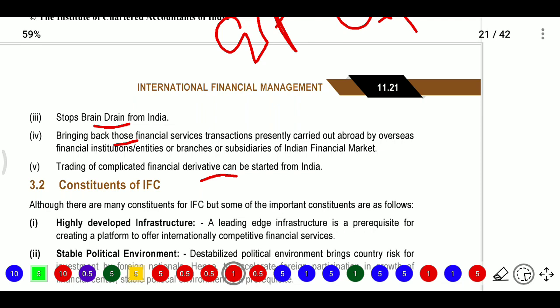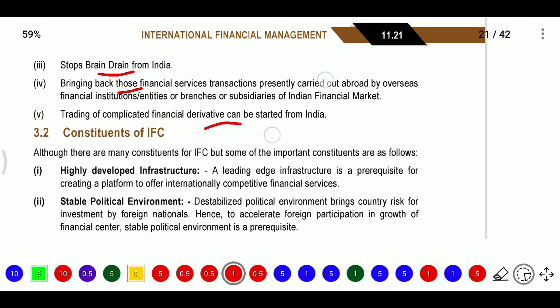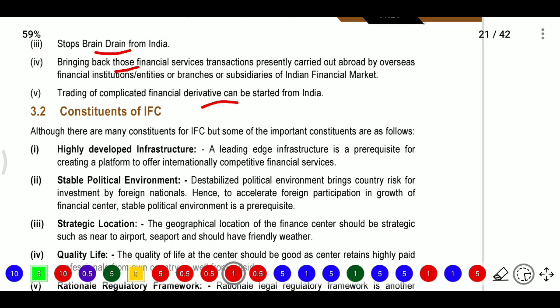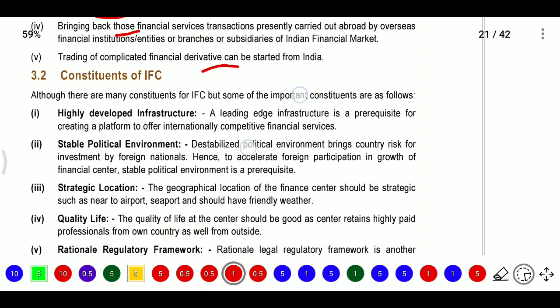A derivative is a financial contract whose value is derived from the underlying assets. Now, the constitution of an IFC, an International Financial Center, whose other name is Gift City. How can we constitute an IFSC?